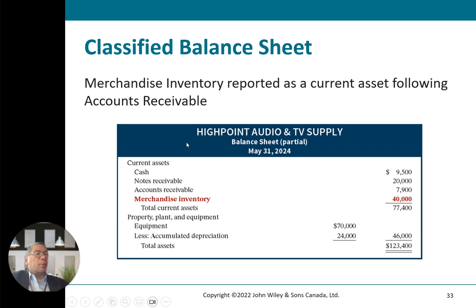Our balance sheet will show merchandise inventory reported as a current asset, like this. Current assets: cash, notes receivable, accounts receivable, plus merchandise inventory here. And we total it, it's 127, okay?